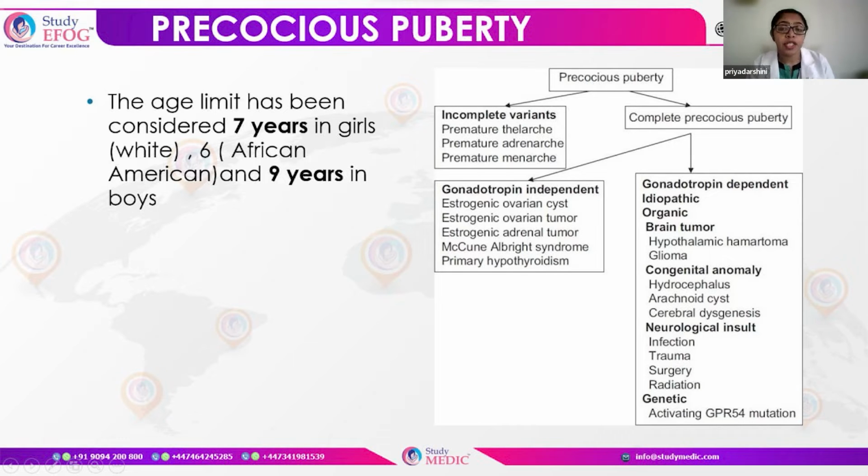One important syndrome to remember here is the McCune-Albright syndrome. Other endocrine disorders like primary hypothyroidism can also present as precocious puberty. Understanding the gonadotropin dependent one, most of them are idiopathic. The other causes can be central causes like a brain tumor, a hamartoma or glioma of the hypothalamus, congenital anomalies like hydrocephalus or arachnoid cyst, which cause some pressure effects, or some neurological insult caused because of infection, trauma, or radiation.